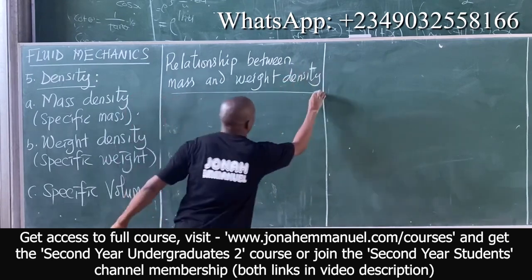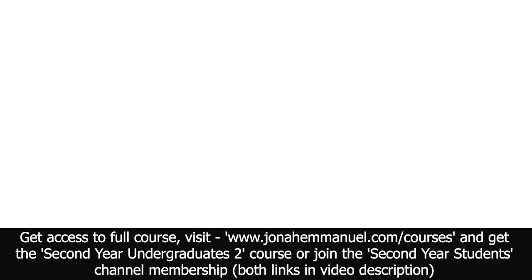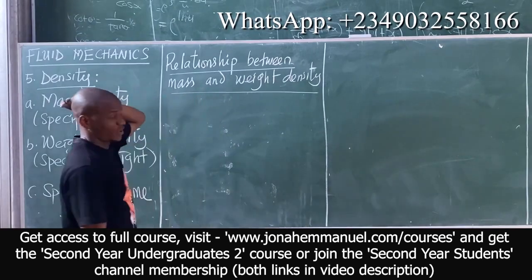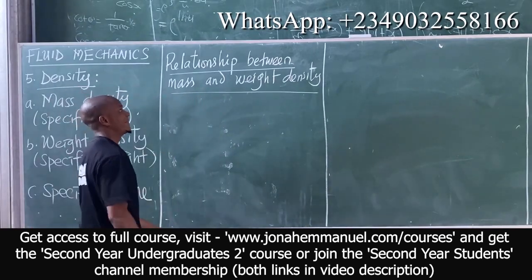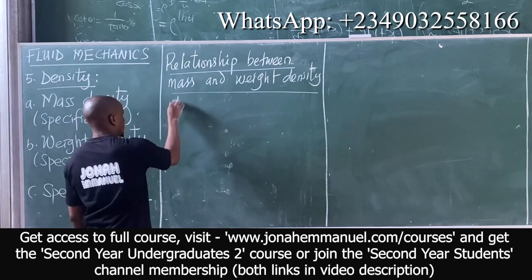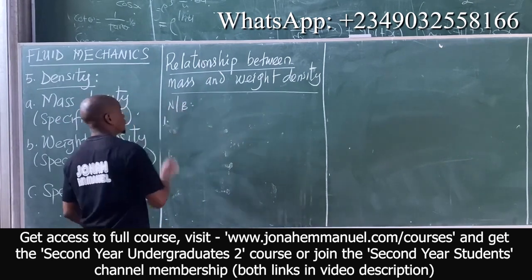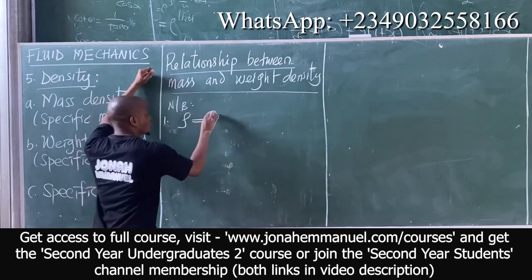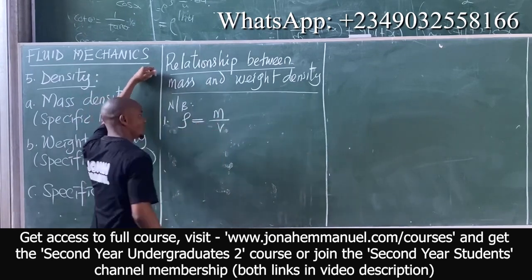Relationship between mass and weight. Density. So here's your note. Note that number one, we said mass density, which is rho, is equal to mass over volume.